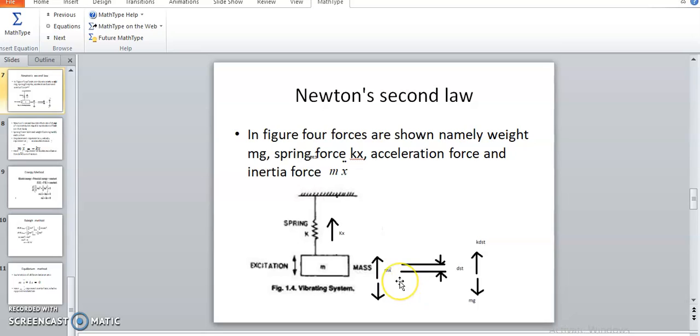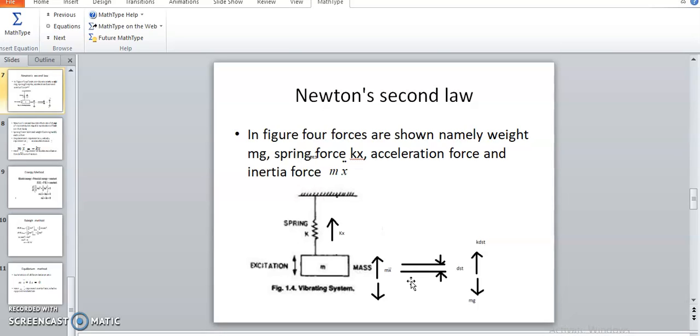So when this mass is displaced by dst, and that deflection is compensated by the upward spring force k dst, then that mass gets its equilibrium position.